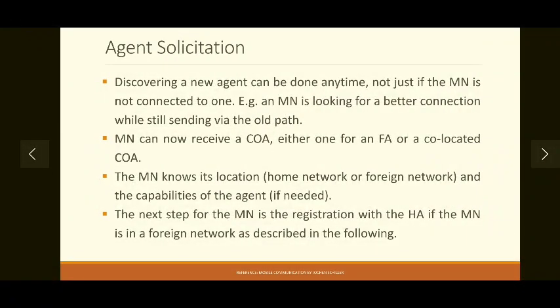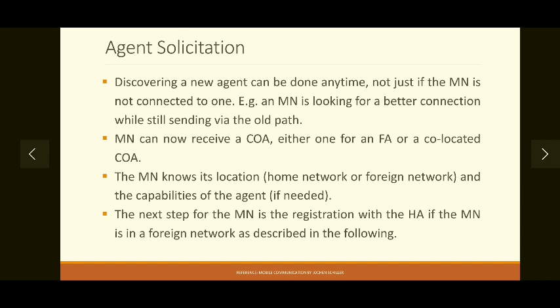registration. But agent solicitation is not done only for acquiring a COA. Sometimes we have a COA but our connection is poor. That means our communication is not up to the required QoS standards. In that case also we can send a solicitation message to change the connection, and after that we can start with the registration process.